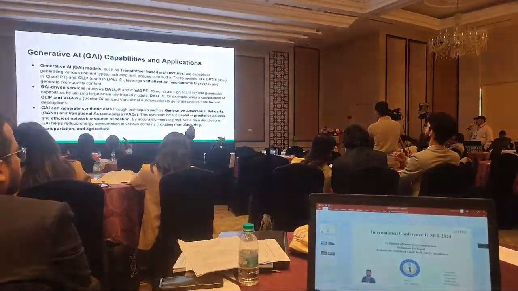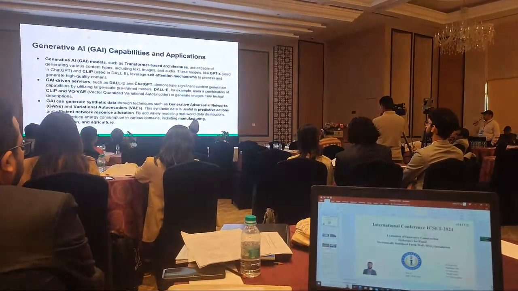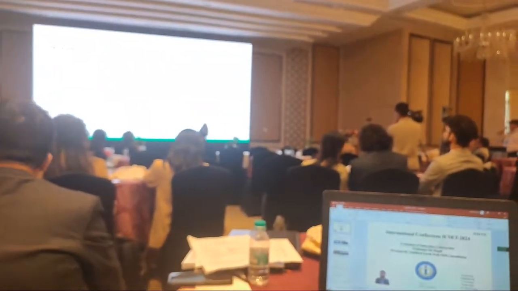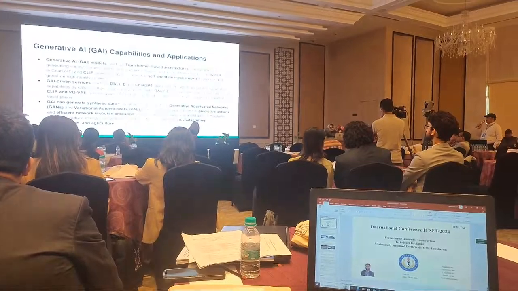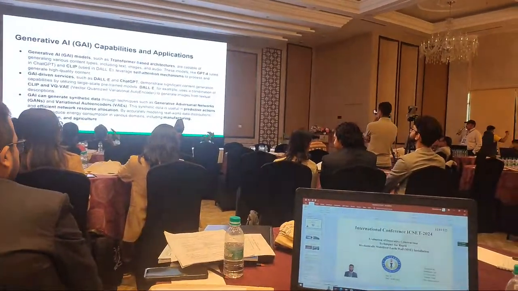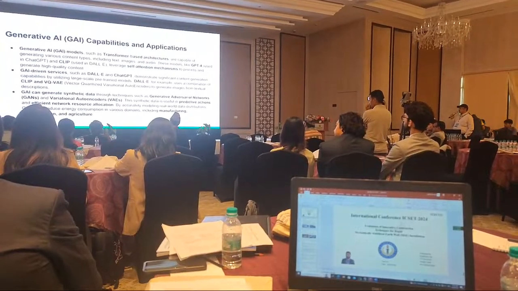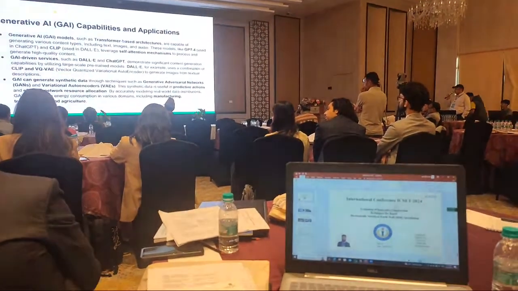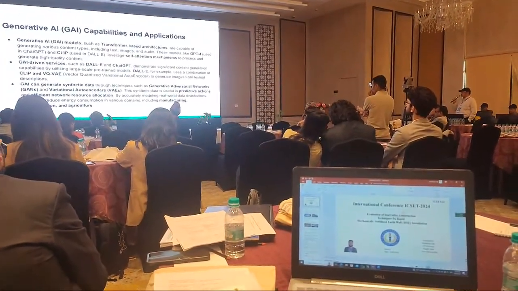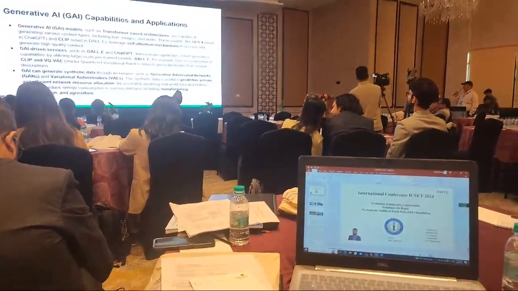Now it is used already in ChatGPT, which is generating the text, or CLIP, which is used in DALL-E, which from text can generate the image. Now they leverage self-attention mechanisms to process and generate high quality content. Now these GAI, that is generative AI driven services, which we are using, are called ChatGPT and DALL-E. Now this can demonstrate significant content generation capabilities by utilizing these large scale pre-trained models.